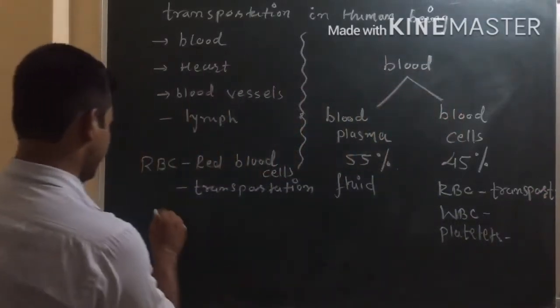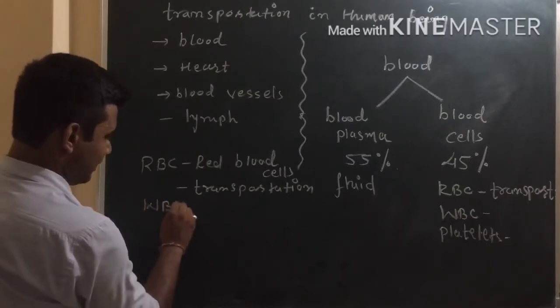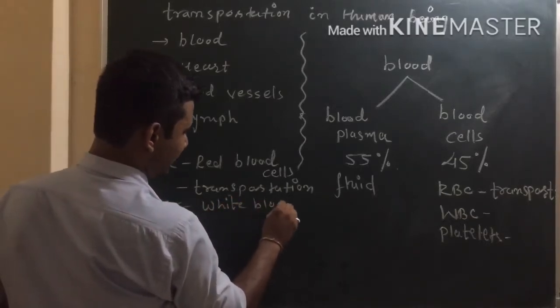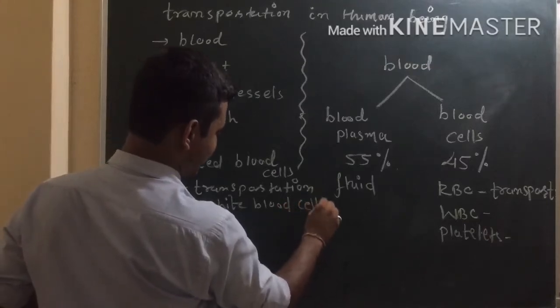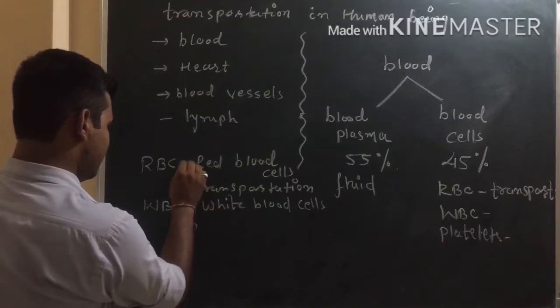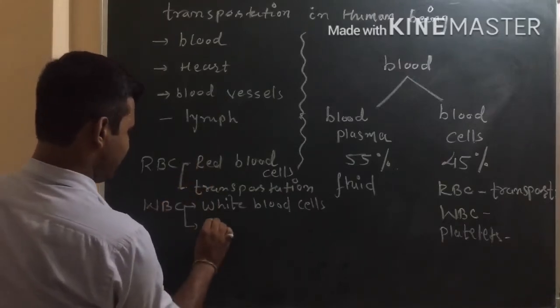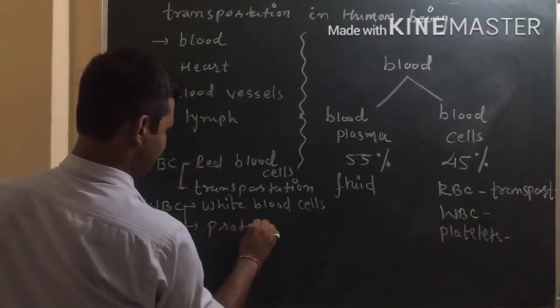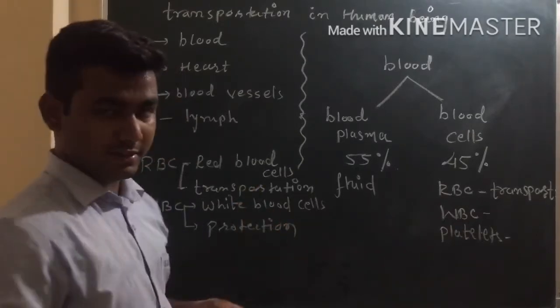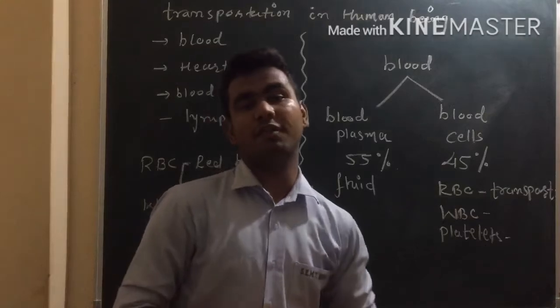Second, WBC. WBC means our white blood cells. Now this WBC protects us from different diseases. So they are also called soldiers of our body.